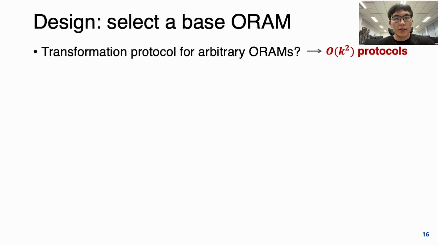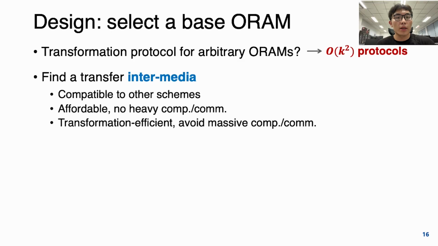So how can we design the transformation protocols, as designing protocols for any two arbitrary ORAMs is impractical? Instead, we decide to find an intermediate. The intermediate should be compatible with other ORAMs, and it should also be affordable without heavy computation or communication. And we also want it to avoid heavy costs during the transformation.